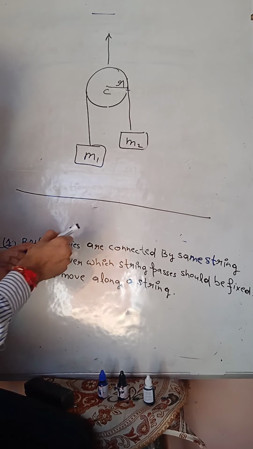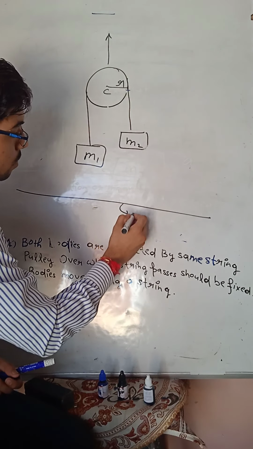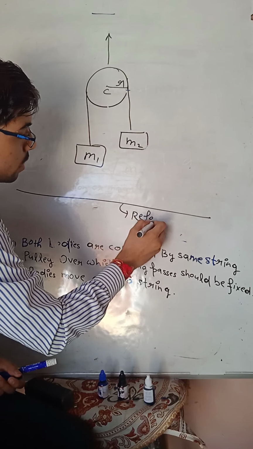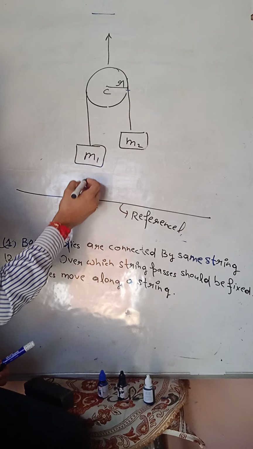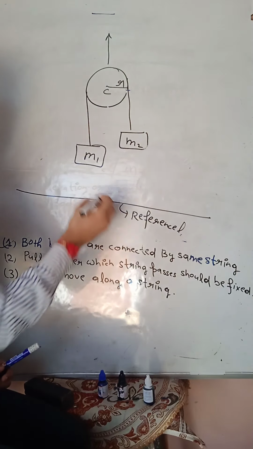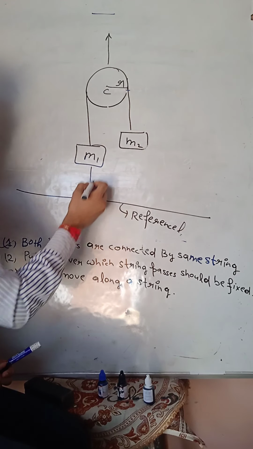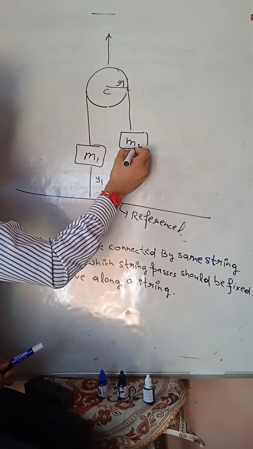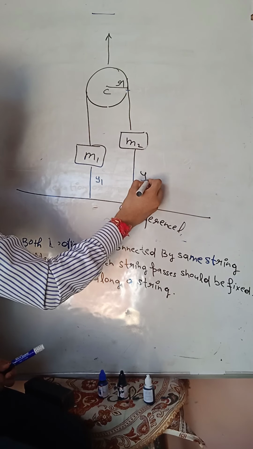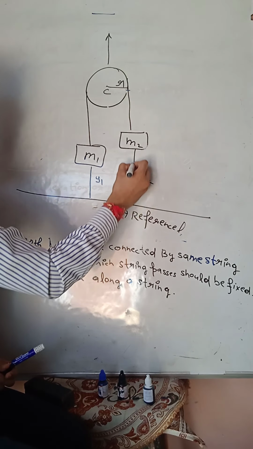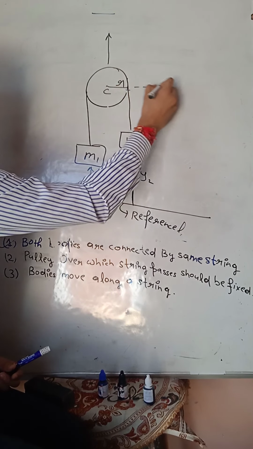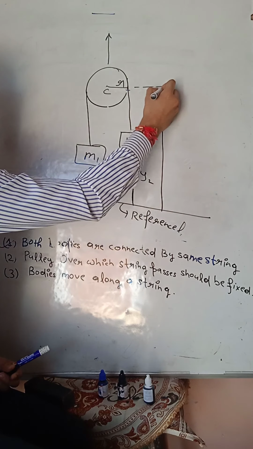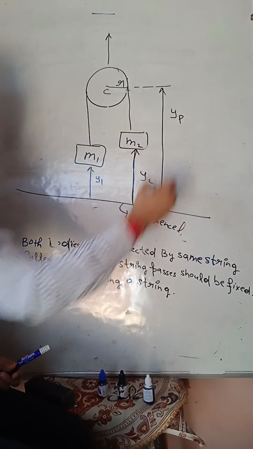Clear? This is the reference line. Okay. Now we will use some geometry. We will locate the positions. For example, this is at y1, this is at y2. From the reference line we are taking some measurements, and this pulley is at yp.